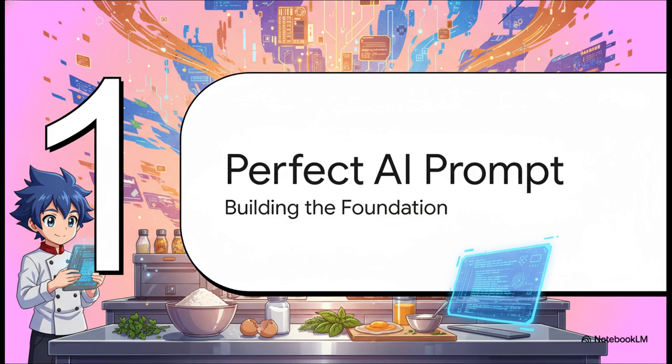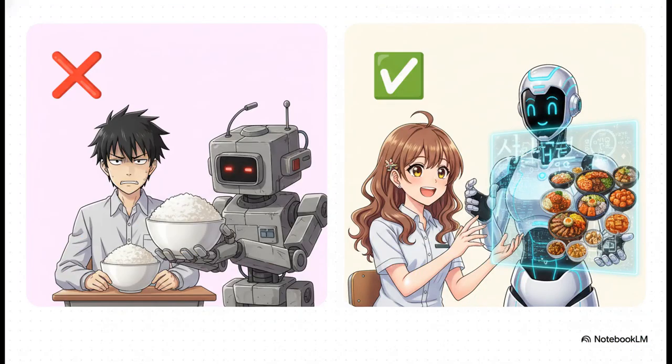Section 1. The perfect AI prompt. To cook a masterpiece, we've got to start with the foundational ingredients. And this brilliantly illustrates the stark contrast between just hoping for a good result and actually engineering one. Notice the zero-effort prompt here. "Tell me about Korean culture." It's vague, right? The AI is just going to spit out a generic Wikipedia-style summary.